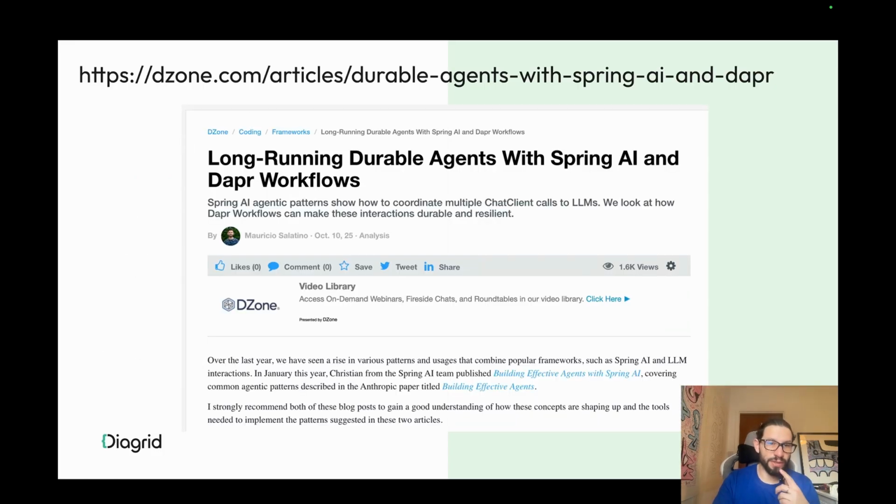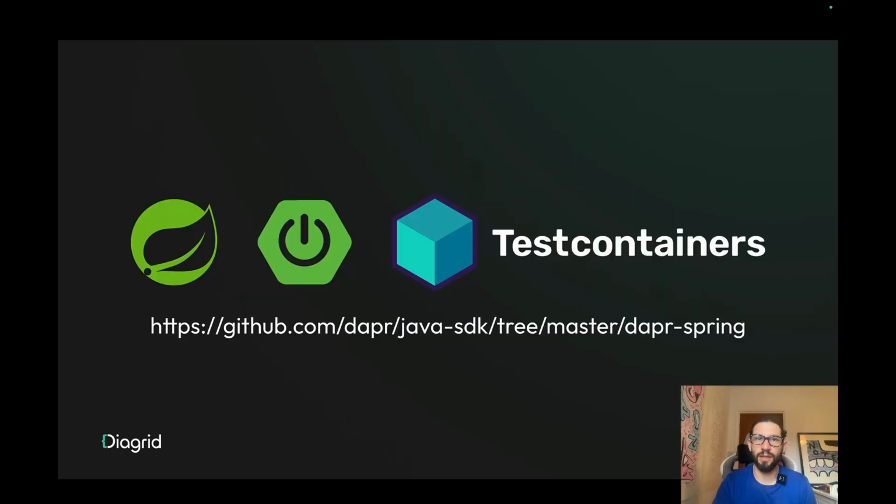Something that I published recently about long-running durable agents and Spring AI using Dapr workflows is something that I would recommend if you are looking into agentic systems and durable executions. Check this article as well, using all Java and all Spring, and it points to a repository where you can run the examples yourselves in your own IDE.